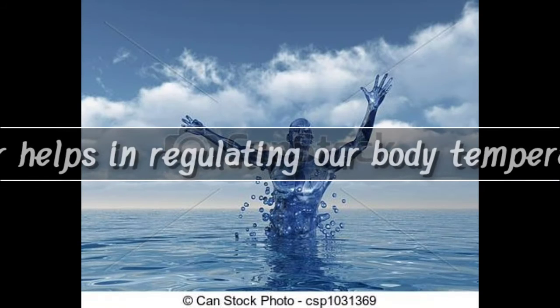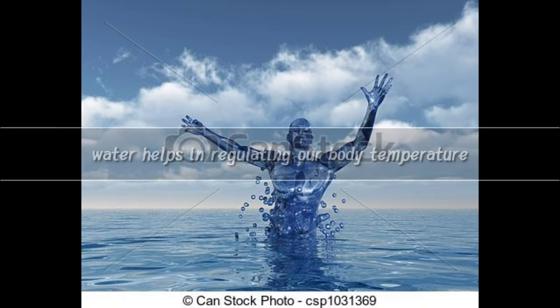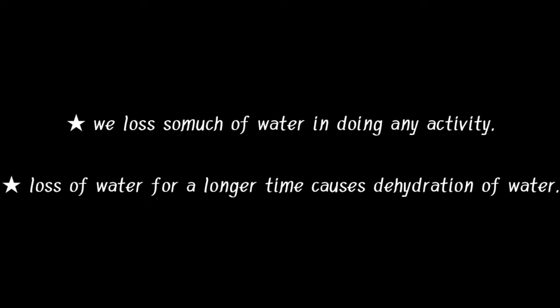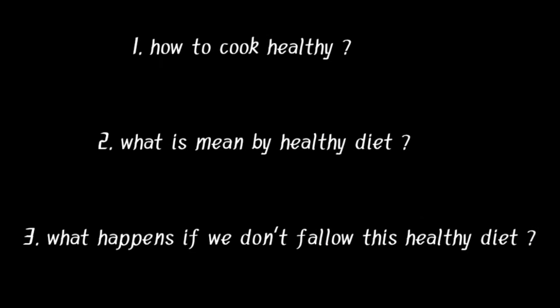The next use is that water helps in regulating our body temperature. As we know, in summer we consume so much water, because to maintain our body temperature, this water is converted into sweat and makes our body cool. In such cases, we lose so much water. If it continues for a longer time, our body gets into a condition called dehydration. In this case, we should drink water immediately, or else our body will become unconscious. Milk, fruits and vegetables are some of the other sources of water. With this, we finish the discussion about essential foods.